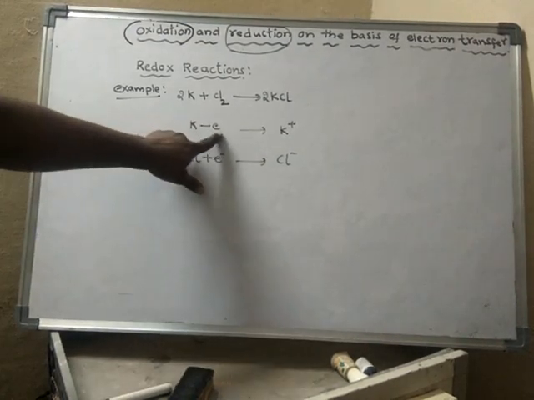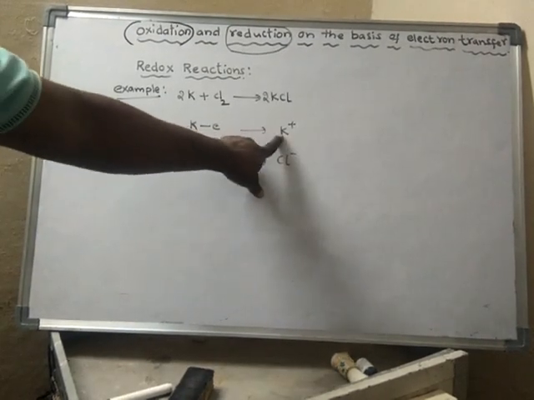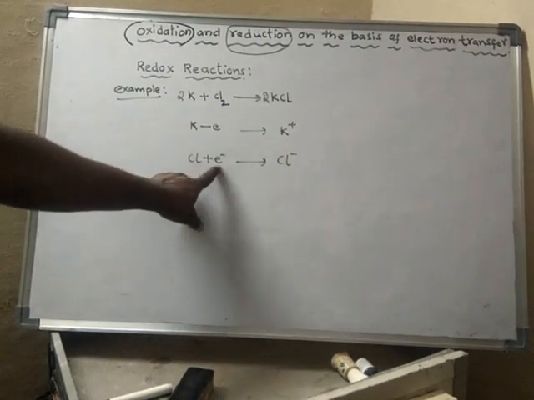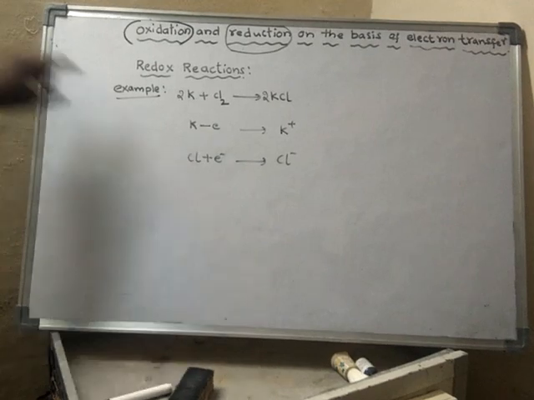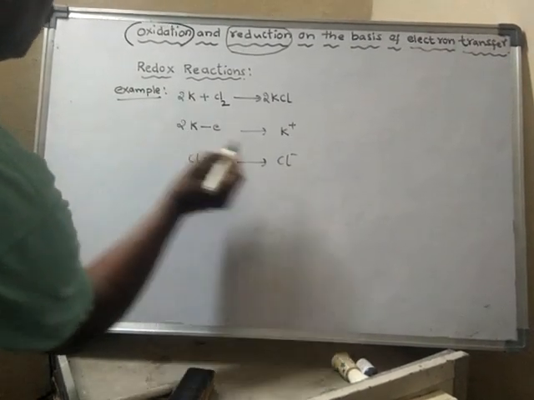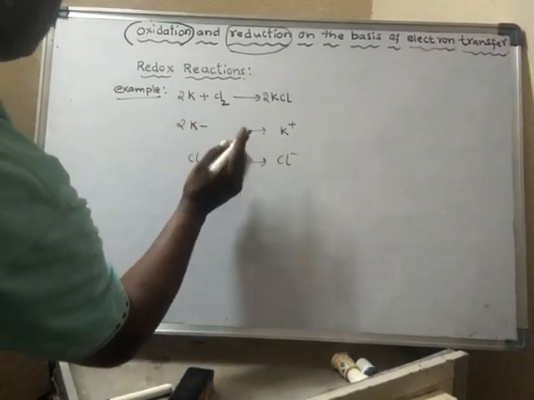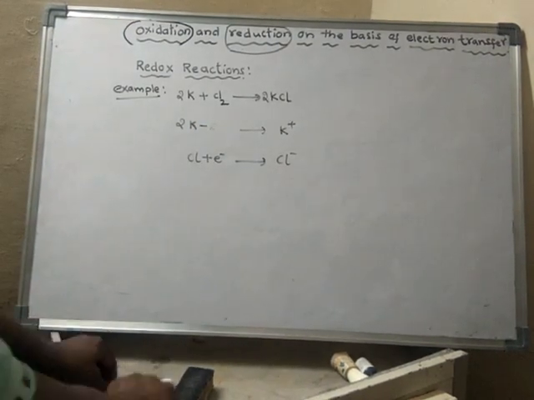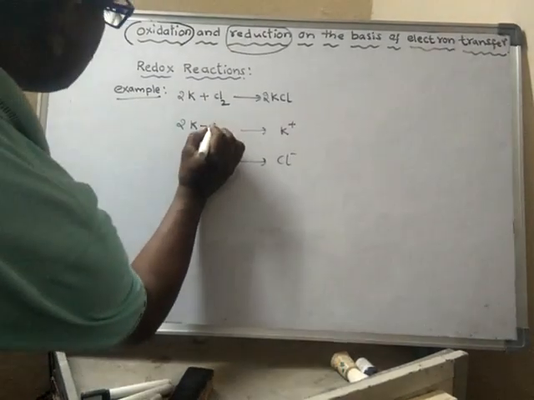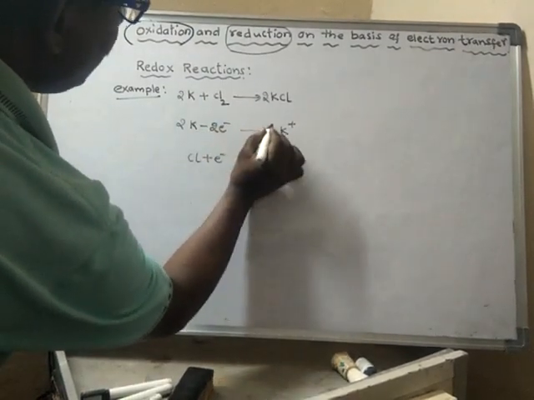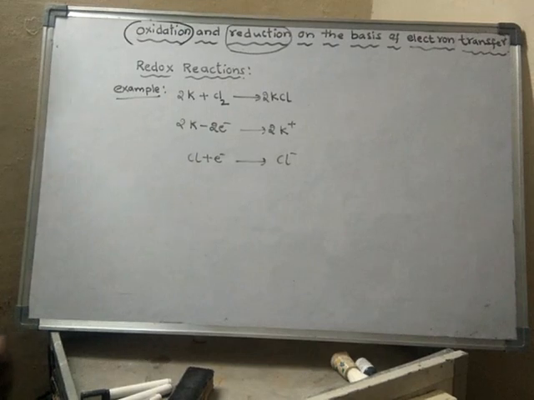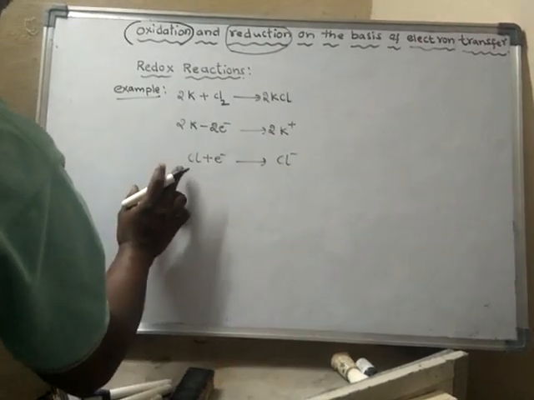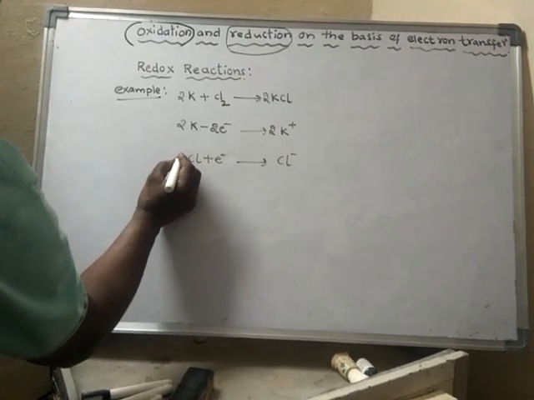Two potassium atoms will lose two electrons and form two potassium ions.